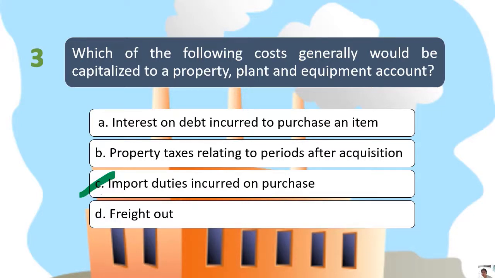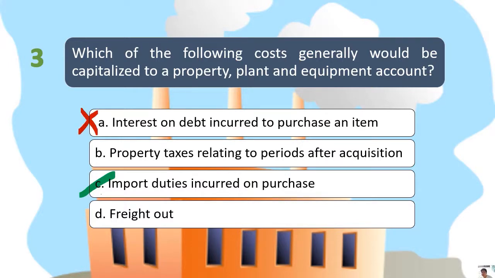Therefore, that interest must be expensed outright. Again, ang gagamitin lang po nating i-capitalize under interest kapag yung utang na ginamit mo doon ay gagamitin natin sa pag-self-construct ng asset. So, kung hindi ka naman nag-self-construct ng asset, yung interest na yon must be treated as expense outright. So, therefore, letter A is wrong.